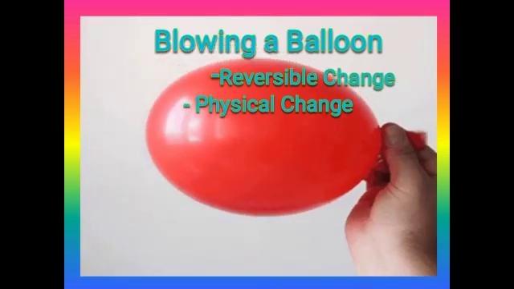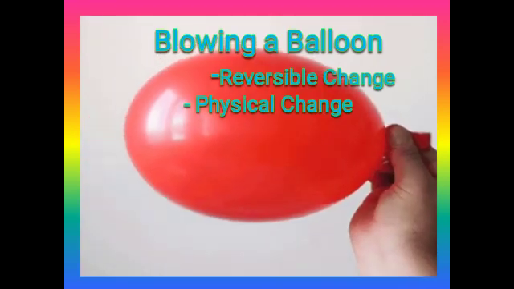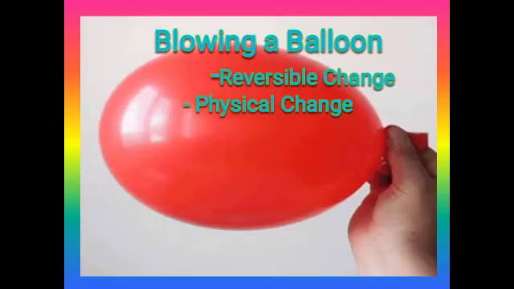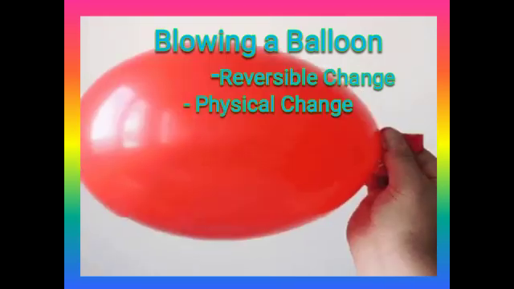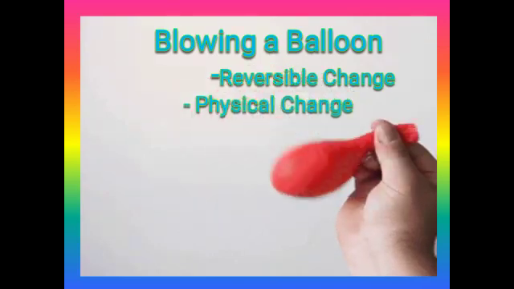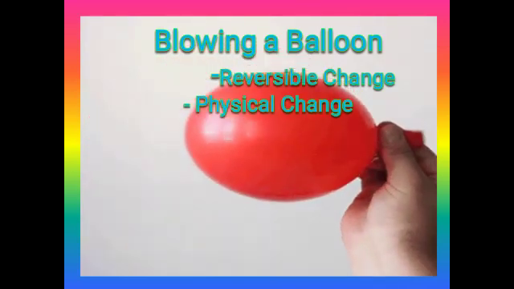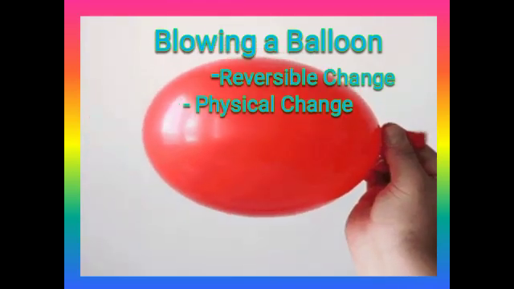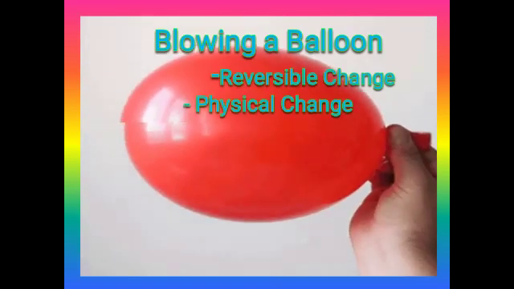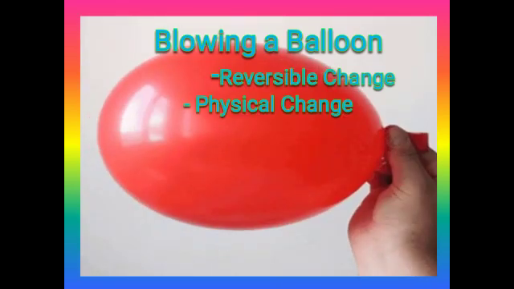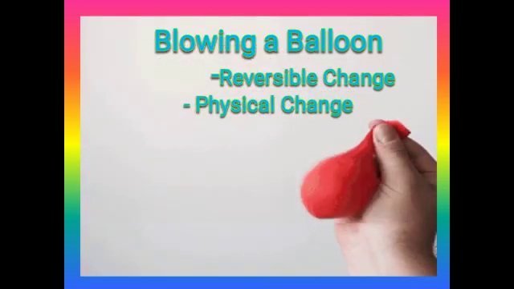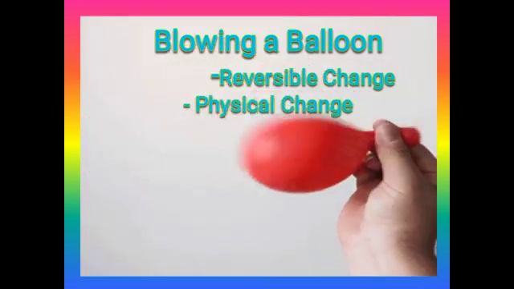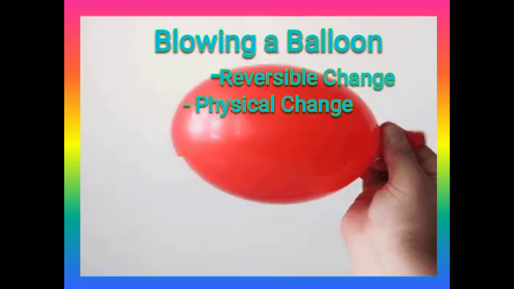When you blow, there is a change in size and shape, but you can bring it back to its original position. That is reversible, and it comes under physical change because no new product is formed, it is the same red balloon. Number 3,